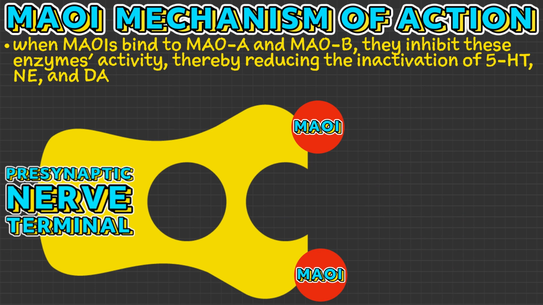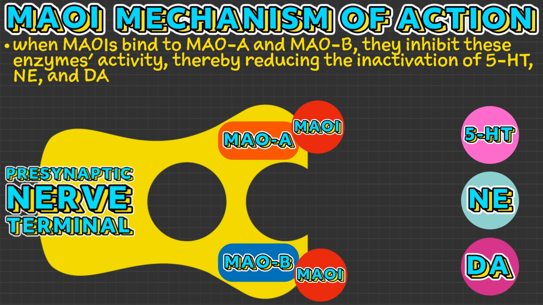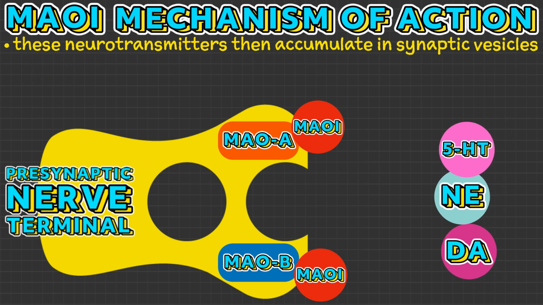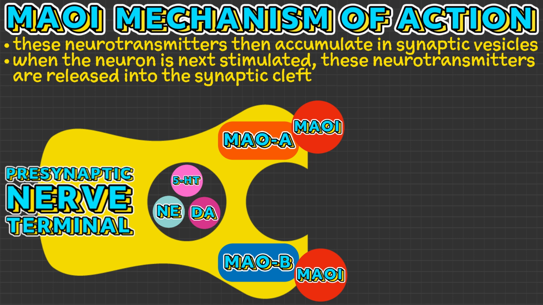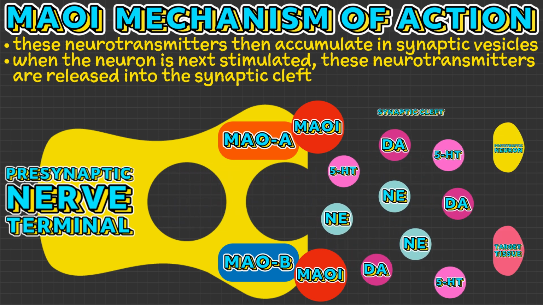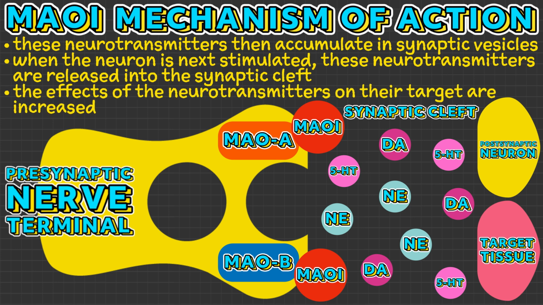When MAOIs bind to MAO-A and MAO-B, they inhibit these enzymes' activity, thereby reducing the inactivation of serotonin, norepinephrine, and dopamine. These neurotransmitters, when reabsorbed, then accumulate in synaptic vesicles within the presynaptic neuron. When the neuron is next stimulated, these neurotransmitters are released into the synaptic cleft, or the space between neighboring neurons, or a neuron and its target tissue. As a result, the effects of the neurotransmitters on their target neuron or tissue are increased.